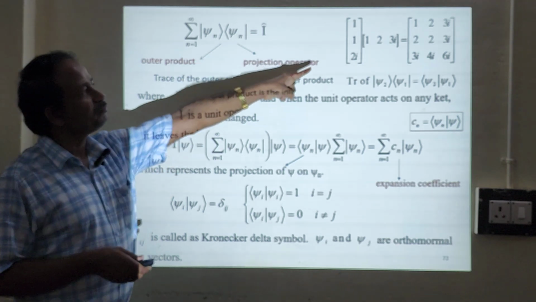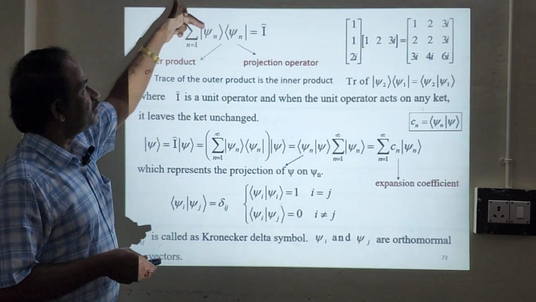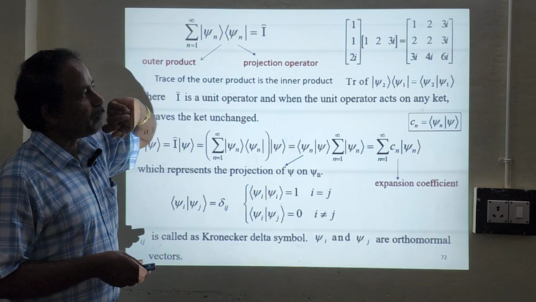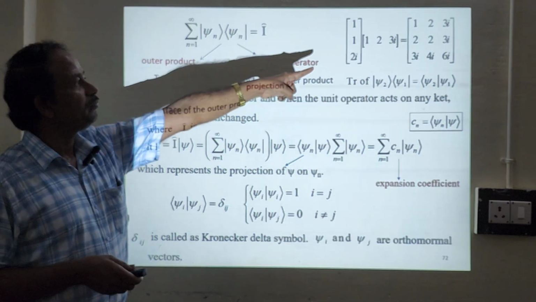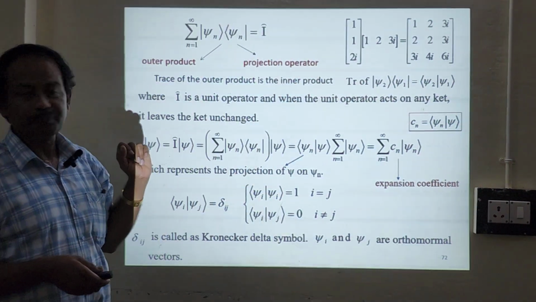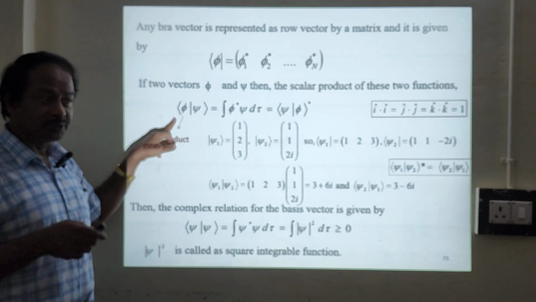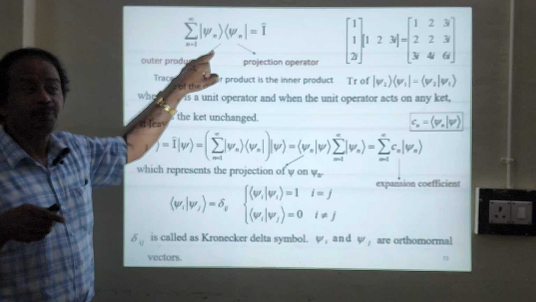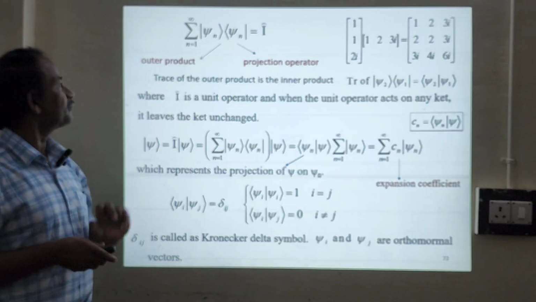For example, if you take the similar problem, you take (1, 1, 2i) with (1, 2, 3), and you will have the final answer exactly like this. So this is an operator. As I said, the inner product gives you a number, whereas the outer product gives you an operator. Very, very important.